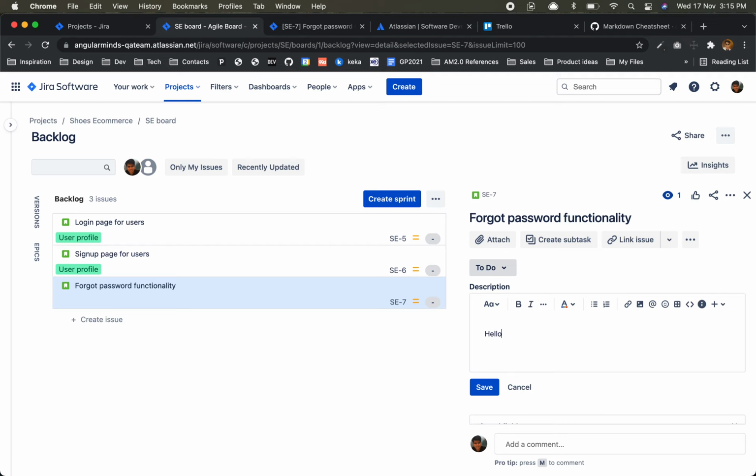So hello, we'll see. User should be able to reset their password using registered email address.